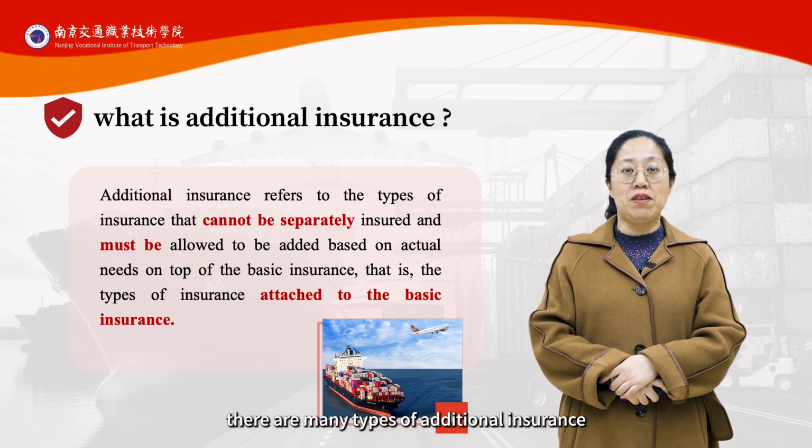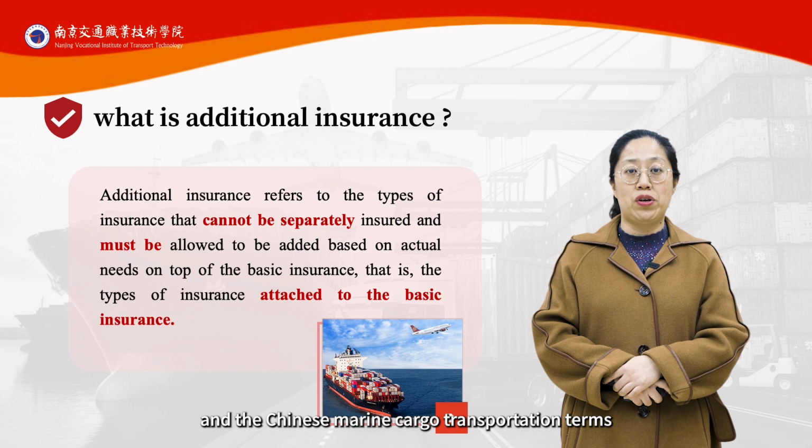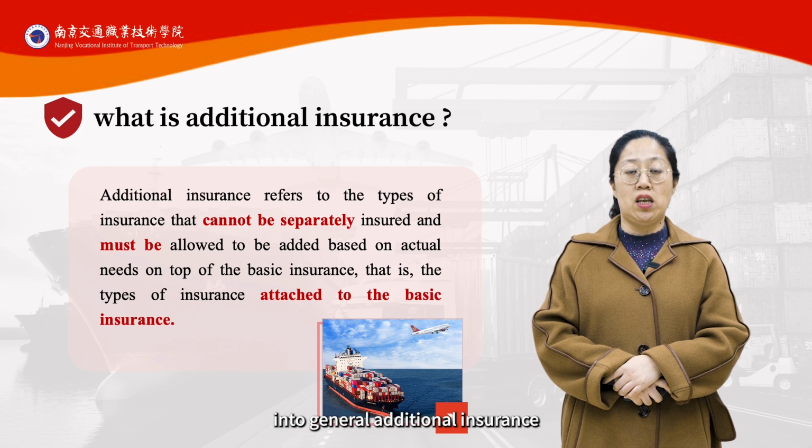There are many types of additional insurance for marine cargo transportation, and the Chinese marine cargo transportation terms classify the additional insurance covered into general additional insurance and special additional insurance.